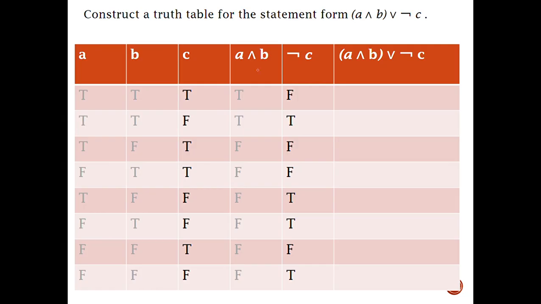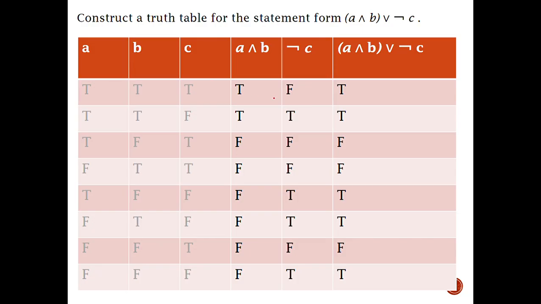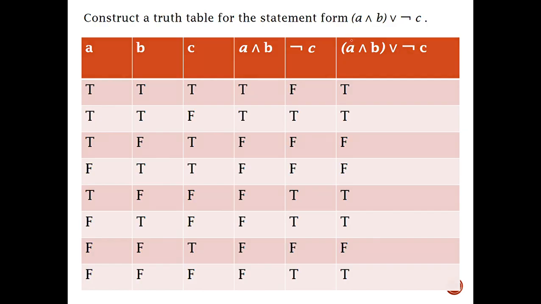After calculating A and B and negation of C, we have to take OR of these 2 columns. By using the disjunction definition, T or F is T, T or T is T, and F or F is F. So we can see here that T or F is T, T or T is T, F or F is F, and so on. So this is called the truth table of the compound proposition.